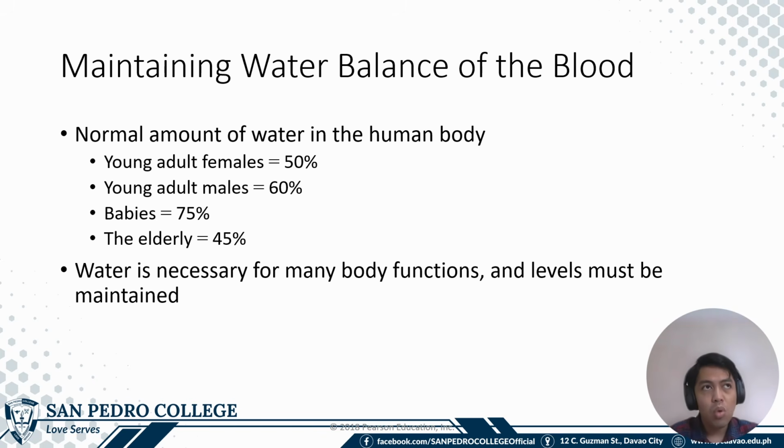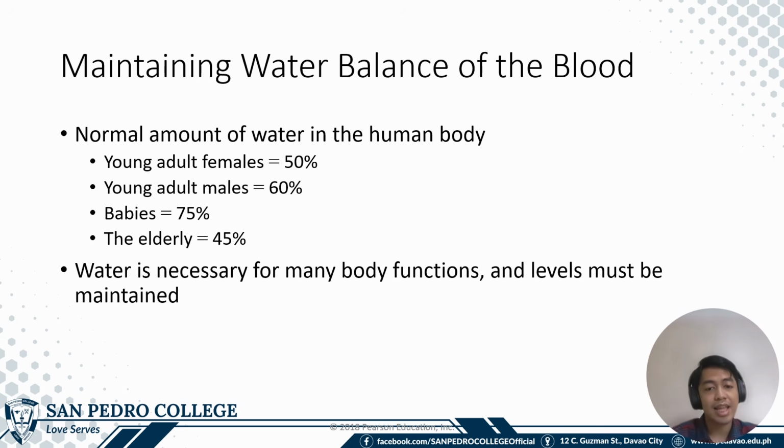To know how much the kidneys have to balance, there are differences in the body composition of water in different populations. In young adult females, 50% of the body is made up of water. Young adult males have 60% of the body made up of water. Babies have the highest water composition at 75%, whereas the elderly have the lowest water composition at 45%.